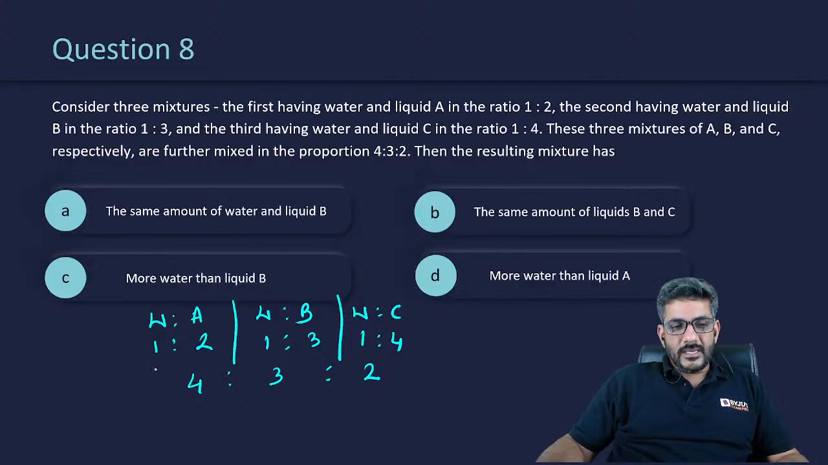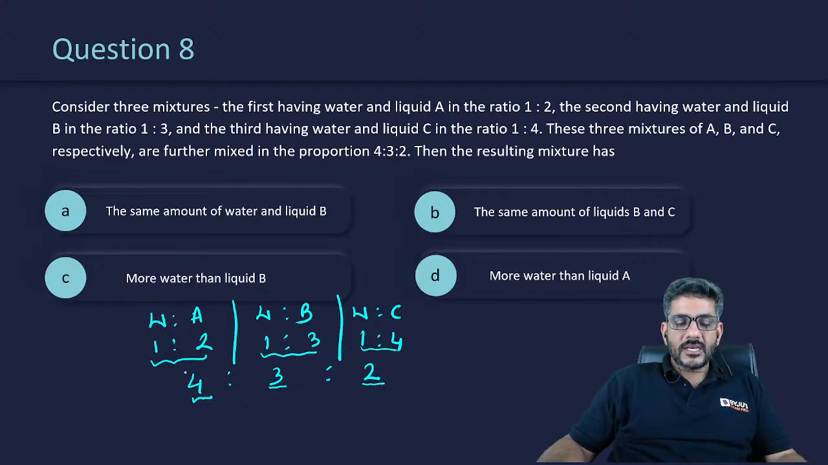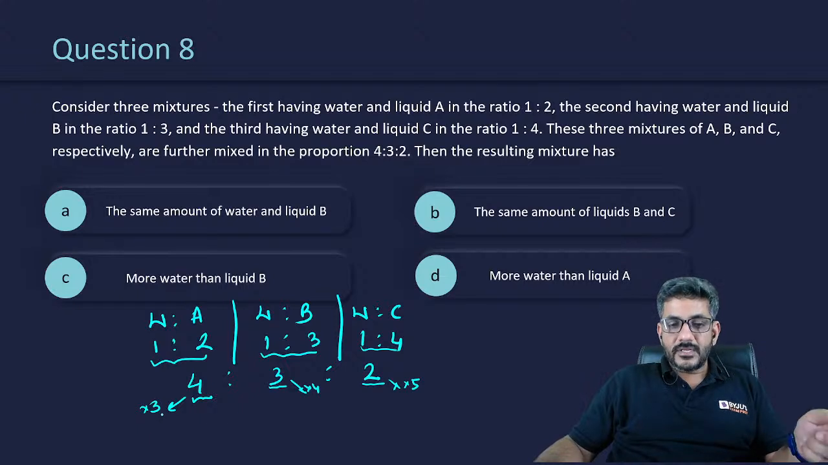Now see, 1 plus 2 is equal to 3, but I have to take it as 4 parts. 1 plus 3 is 4, I have to take 3 parts. 1 plus 4 is 5, I have to take 2 parts. So therefore always try to make these numbers a multiple of these. 1 plus 2 is 3, I want to make it a multiple of 3. 1 plus 3 is 4, I want to make it a multiple of 4. 1 plus 4 is 5, I want to make it a multiple of 5. So I want the ratio to be a multiple of 3, 4 and 5.